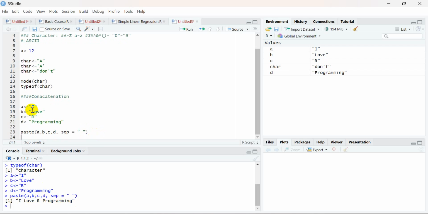So there are four variables holding four different values. Using the paste function, I combined all those things together and got one big string.